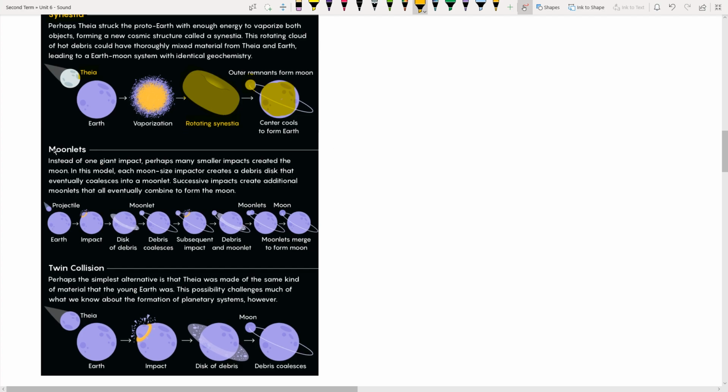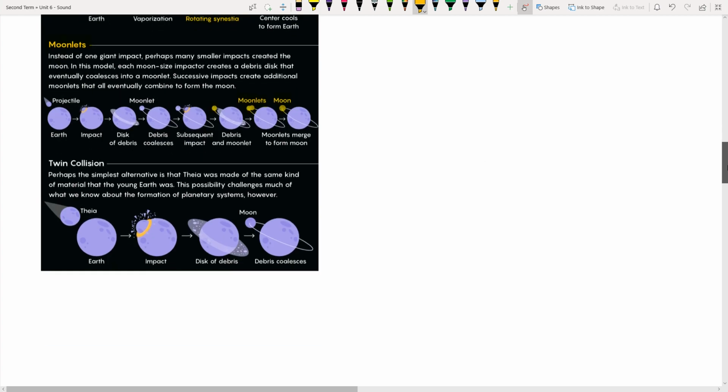Then we have the moonlet theory. The moonlet theory suggests that small projectiles, unlike a bigger planet like Theia, hit Earth. As I said, if something as big as a planet had hit Earth, then synestia theory would be acceptable. But in moonlet theory, we say that small projectiles kept coming and hit Earth, eventually forming small moon rings. As different asteroids kept coming, they eventually joined together, forming small moonlets. And when these small moonlets join together, they form the bigger moon. In this case, Earth can survive while the moon is formed.